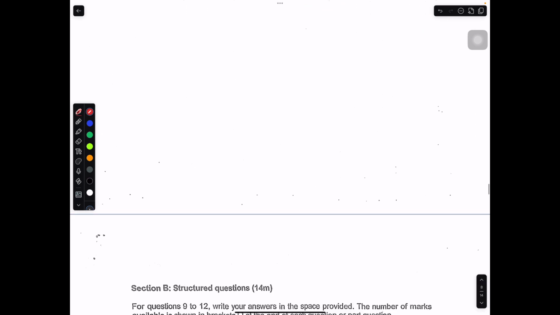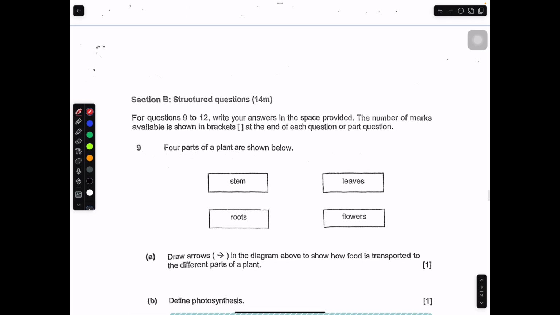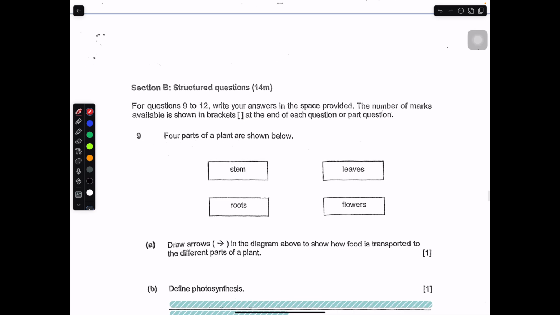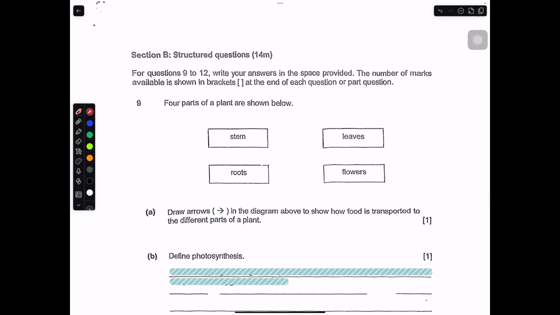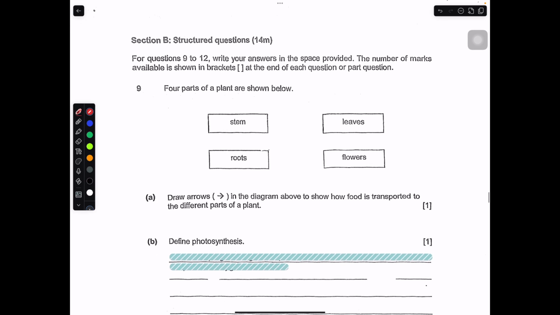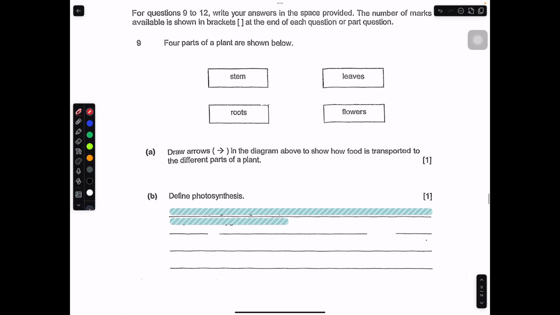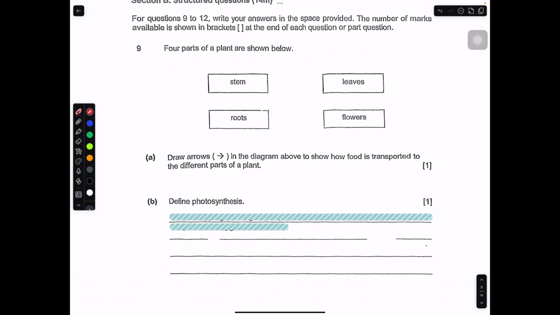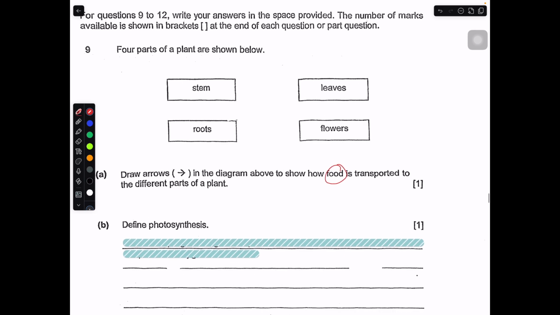Moving on now to the open-ended questions. We have 5 questions in total. Four parts of a plant are shown below: the leaf, the stem, the roots, and the flower. Draw the arrow in the diagram to show how food is transported. So now it is about food. You need to be able to do this.